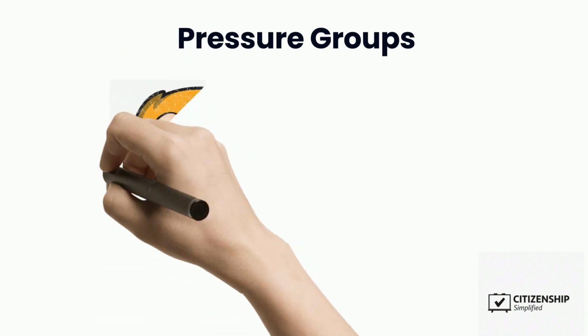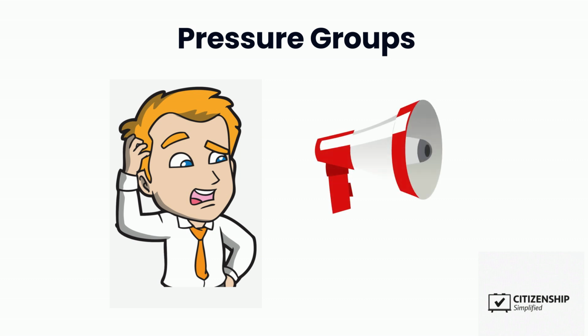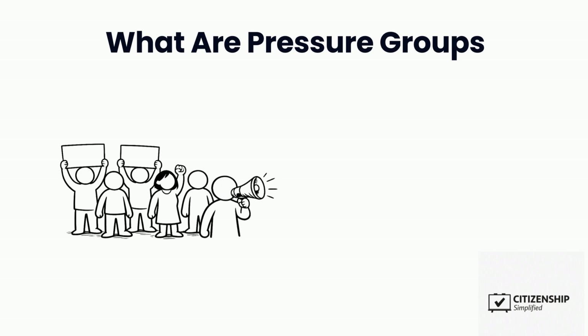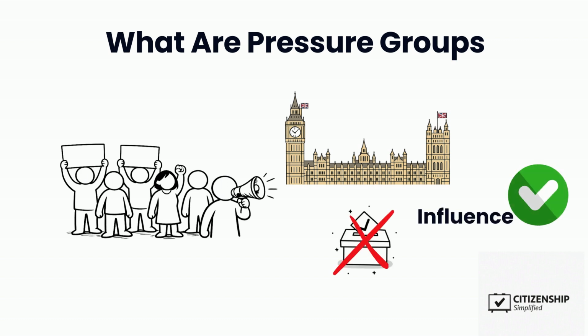Pressure groups influence government decisions every single day, but most people can't explain how they actually work. But you will in the next few minutes. A pressure group is an organised group of people who try to influence government policy or public opinion. They don't want to be elected, they want to change decisions.